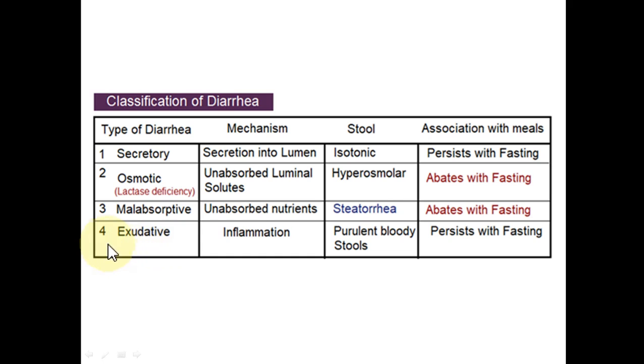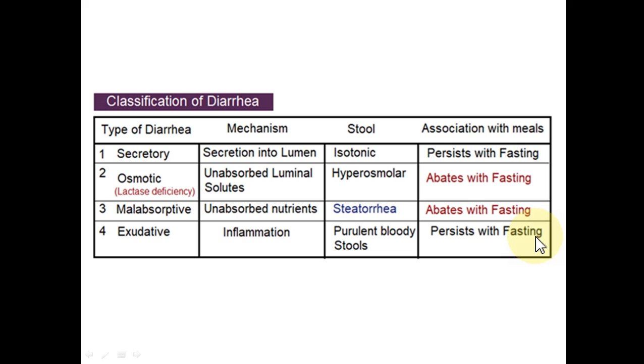The exudative type of diarrhea is mostly caused by inflammatory conditions and bacterial infections, which cause inflammation of the intestinal mucosa. In this type of diarrhea, systemic signs and symptoms are also present, and it is characterized by the presence of pus and blood in the stools. And this type of diarrhea also will persist even with fasting.